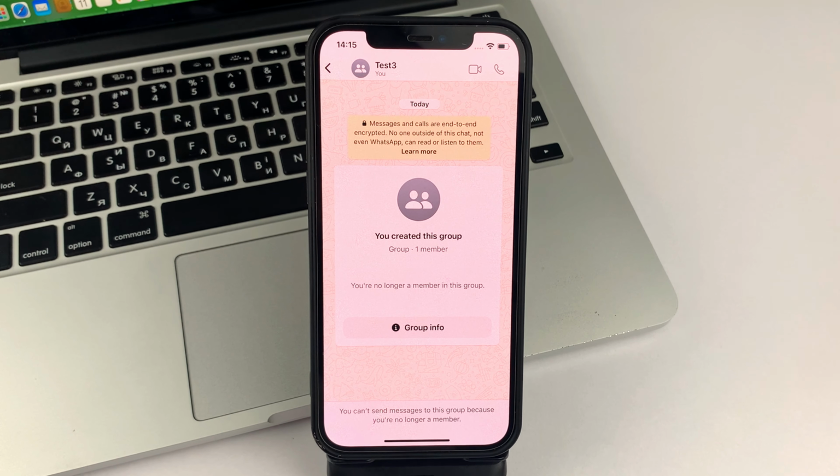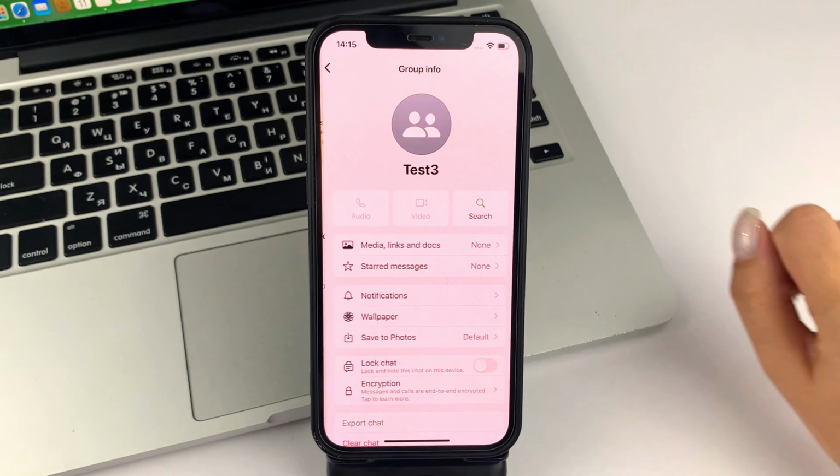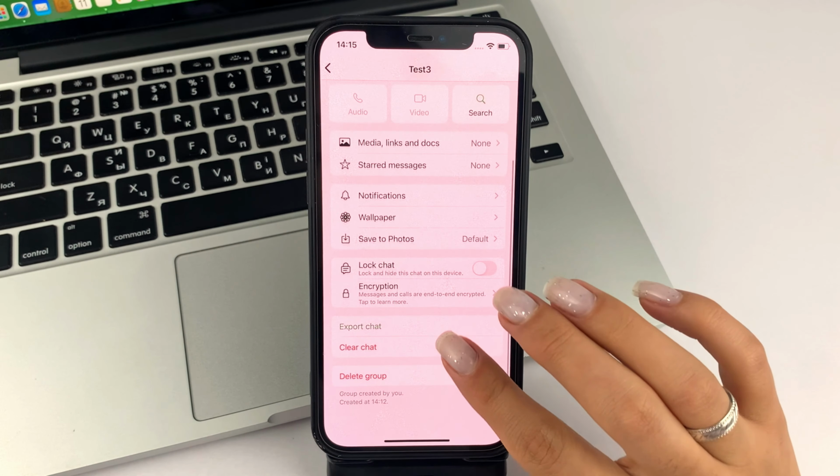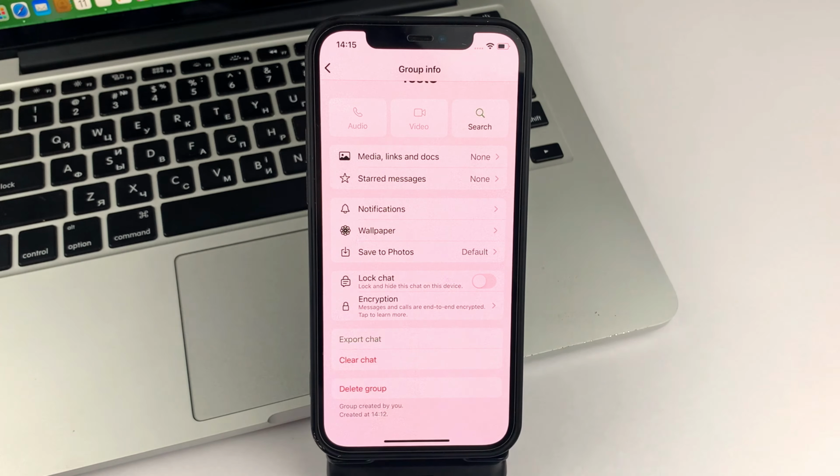To do this, open the group from which you have left. Also, at the very top, click on its name, scroll down. And here you will see the members section. I don't have any, unfortunately, because I didn't have any people in the group. But if there were more than 2 people in the group, you will see the list of members.